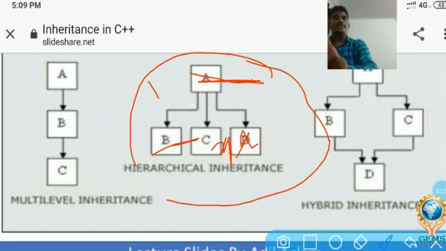So one parent class has three different children or three different child classes. In this type of inheritance, the properties of the superclass are accessed by three different child classes. This type of derived classes and this type of declaration of the inheritance concept is called hierarchical inheritance.